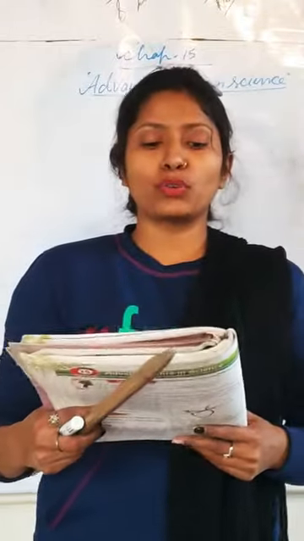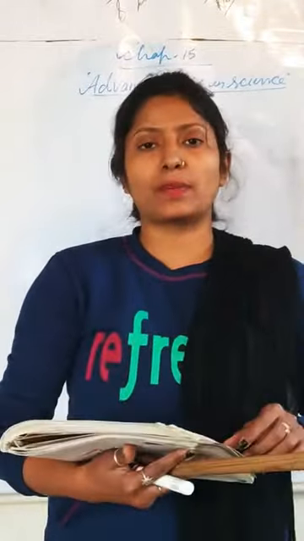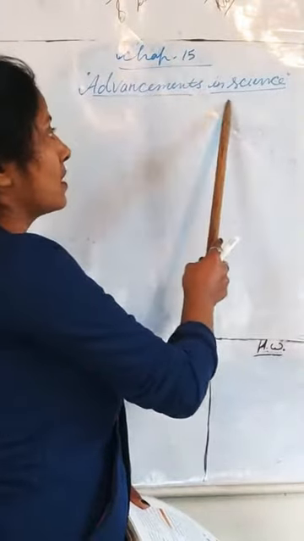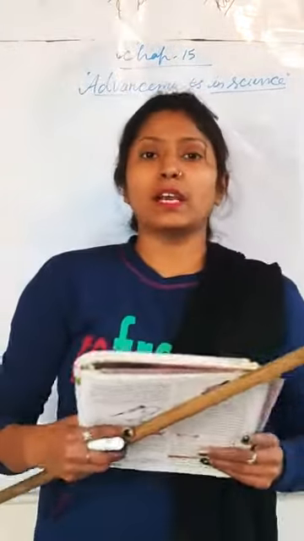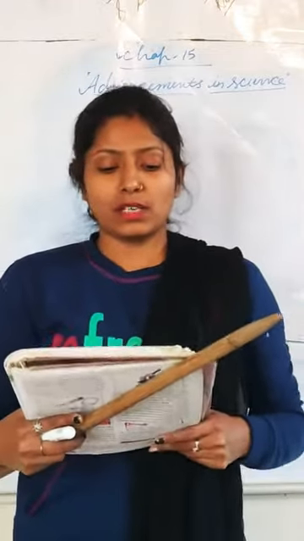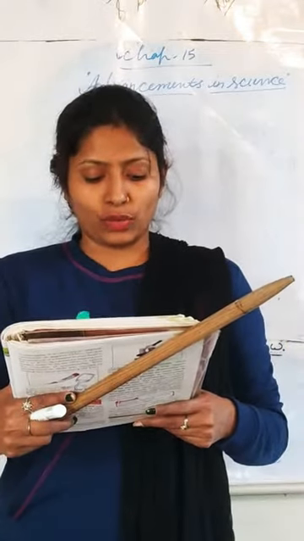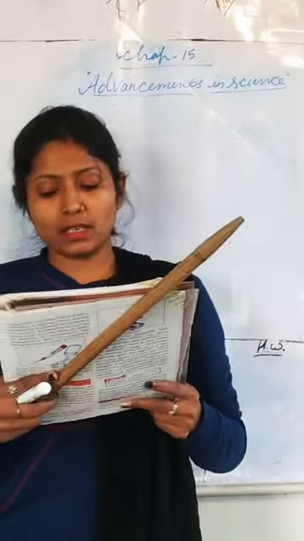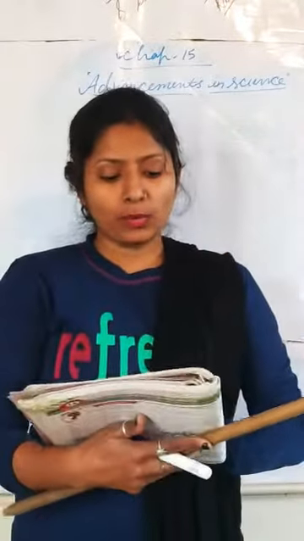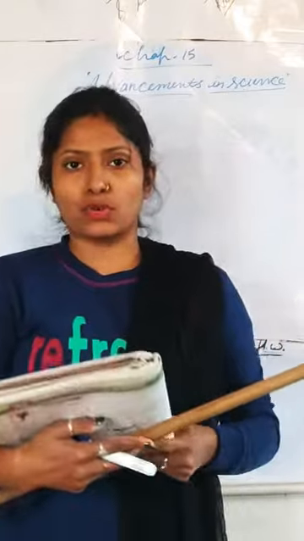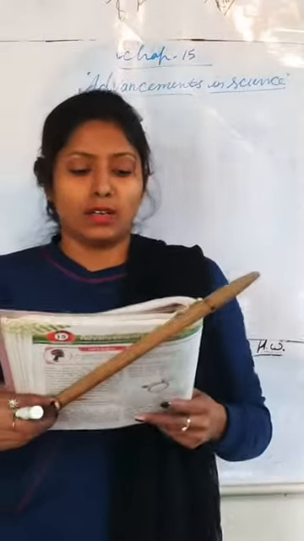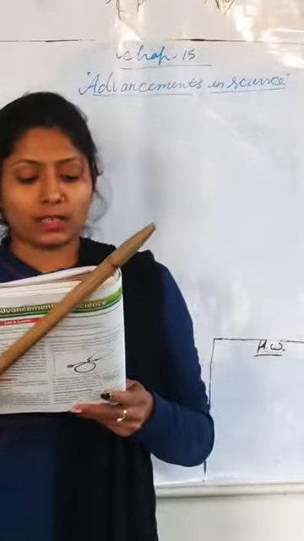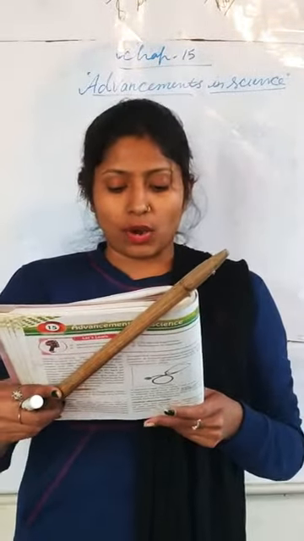Children, you got to know from this chapter 15, Advancements in Science, Vigyan ki Adhunikta, about the medical instruments, stethoscope, clinical thermometer. Now I am going to tell you about the microscope, which is also an instrument. Let's start study. There are millions of living organisms.